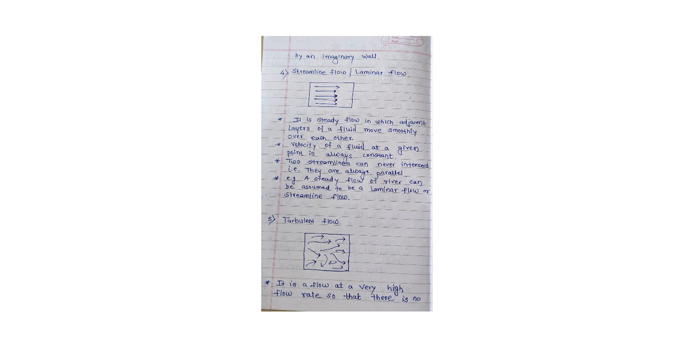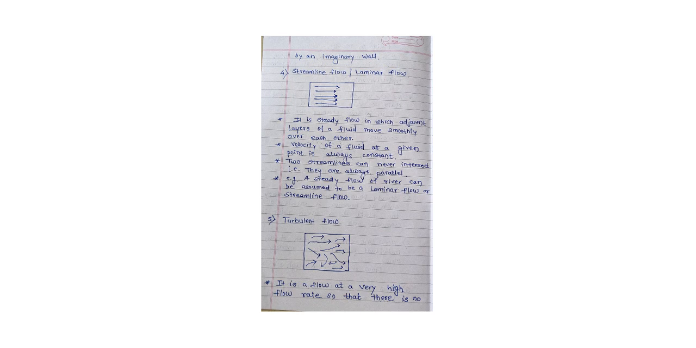Velocity of fluid at a given point is always constant in streamline flow. Two streamlines can never intersect each other. That is, streamlines can never intersect, that is, they are always parallel. For example, a steady flow of river can be assumed to be a laminar flow or streamline flow.